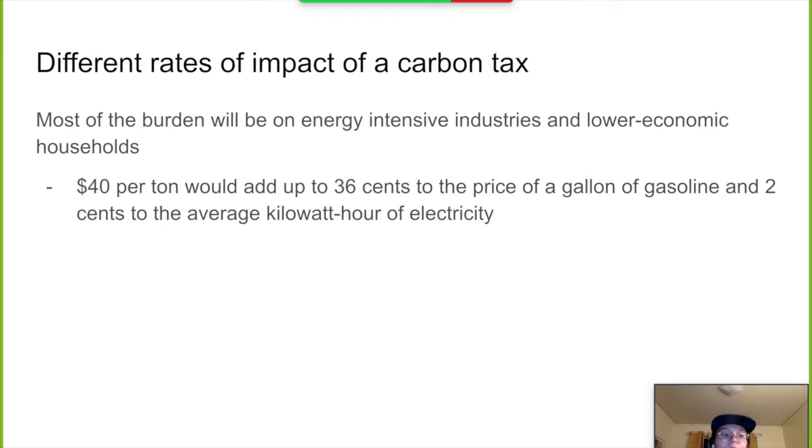The burden of a carbon tax will affect different groups of people at different rates. Most of this burden will fall heavily onto the energy-intensive industries and lower-income households, as a carbon tax would increase the price of burning fossil fuels and any resulting goods or services, like energy. Lower-income households, on average, spend a larger share of their income on energy than higher-income households, showing that they will be impacted at greater lengths. As an example, a tax of $40 per ton would add about 36 cents to the price of a gallon of gasoline, or 2 cents to the average price of a kilowatt hour of electricity.